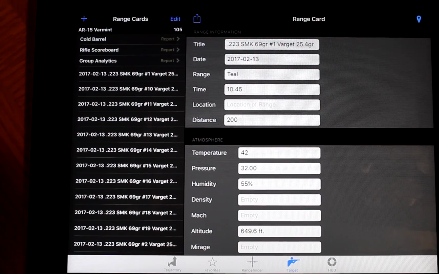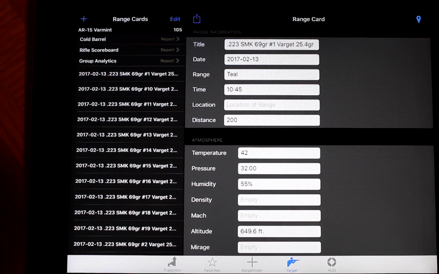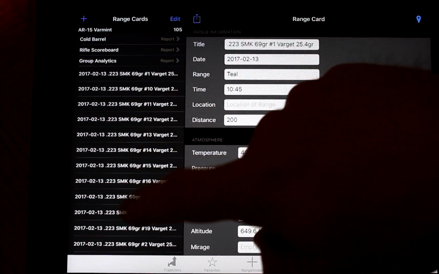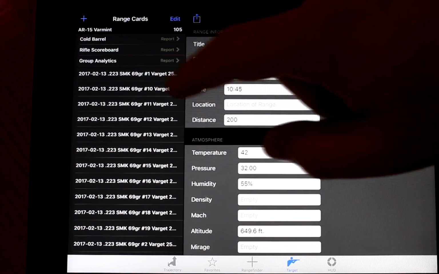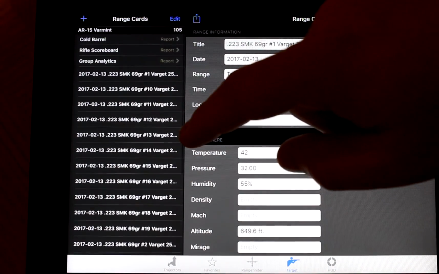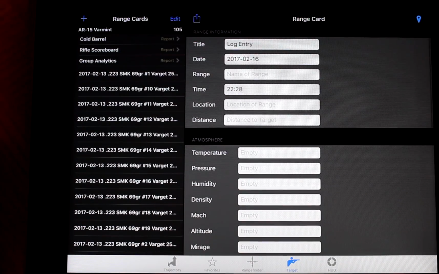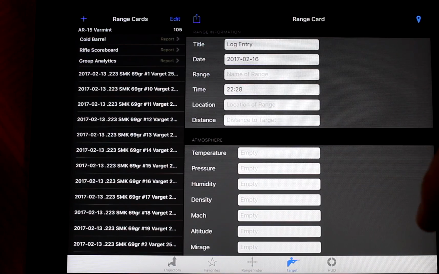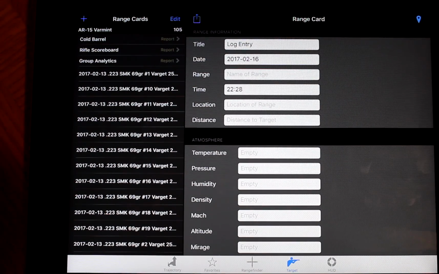Alright, I am back, ready to show you the target icon in the Ballistic app. So I have a bunch of these already set up from previous targets that I entered in. What I'm going to do is first I'm going to go through and show you how to create a new one. I'm not going to actually type the data in. I'm going to show you what the fields all are, and then I'm going to go into one that I've already done and show you what one completed looks like.